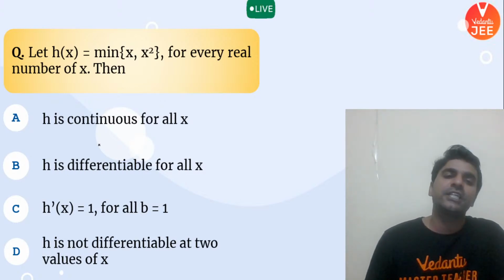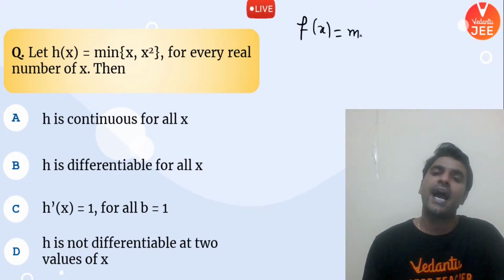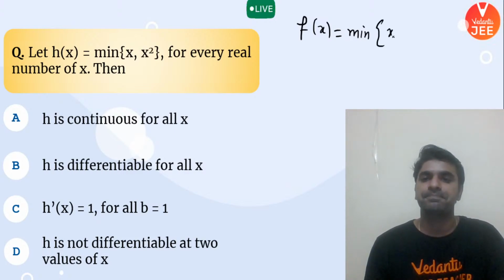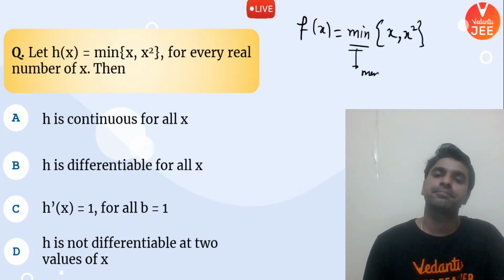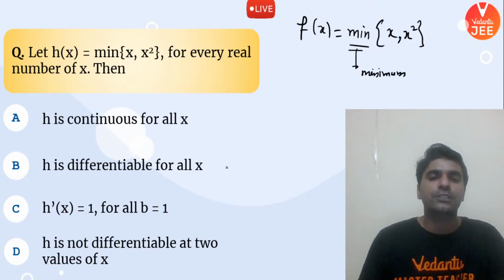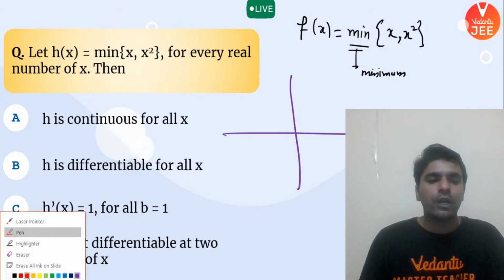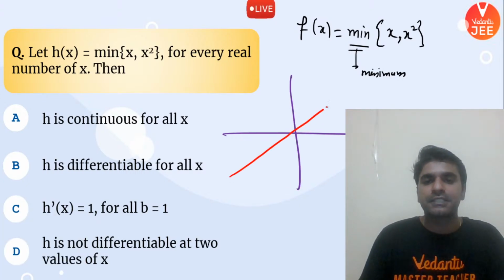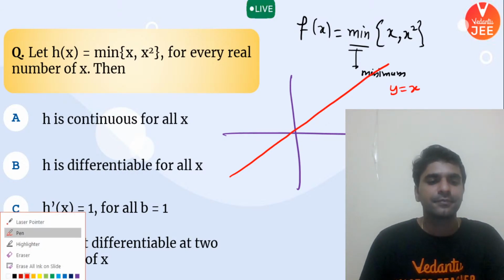Let's have a look at this question. A function f of x is given to me as something like this. This min means minimum. Can you draw the graph of y equal to x and y equal to x square? If you draw the graph of y equal to x, your line will be coming something like this. Yes or no? This will be your y equal to x graph.